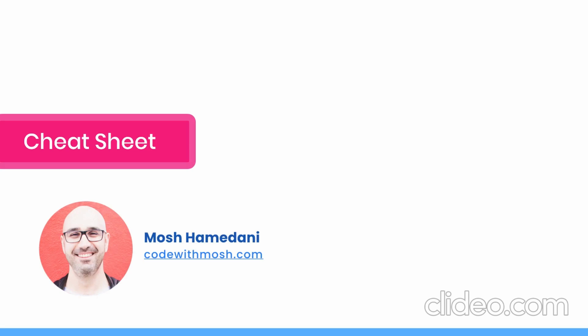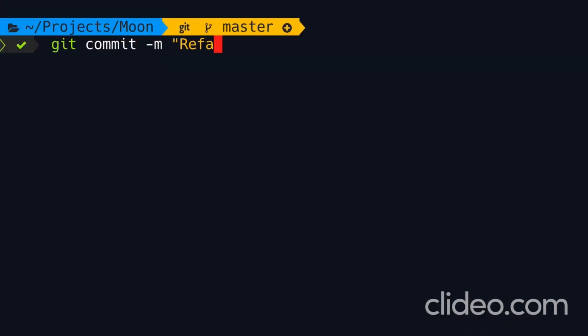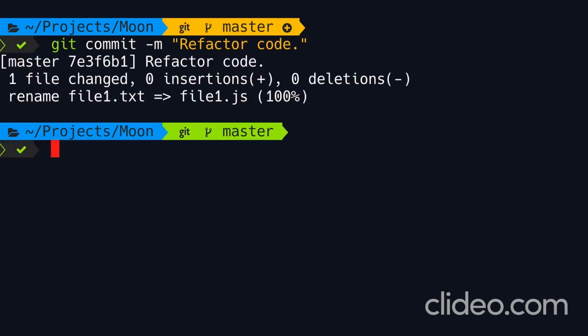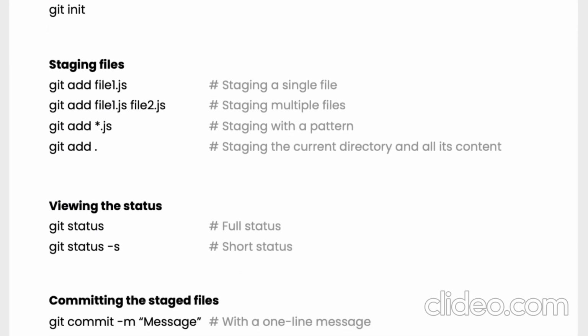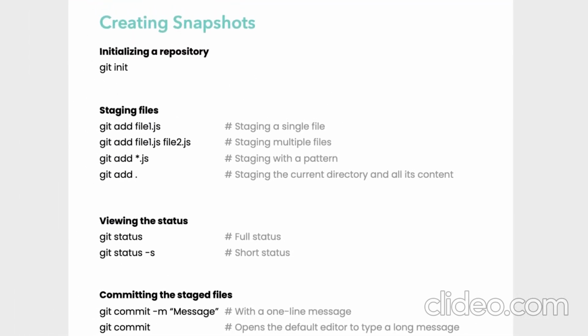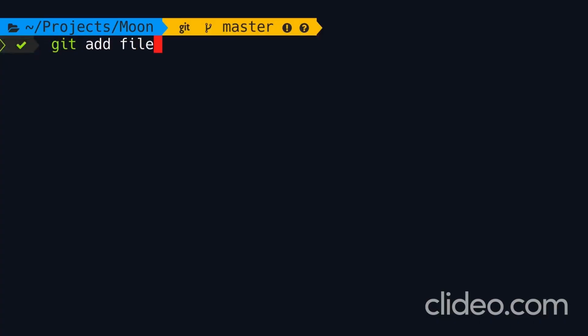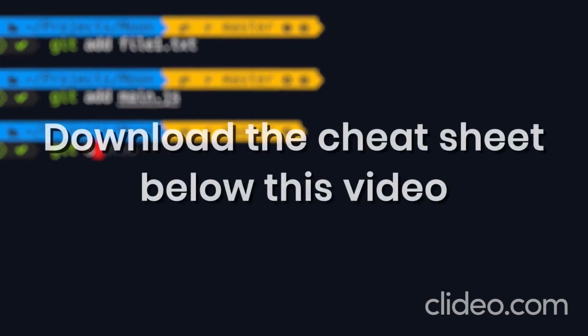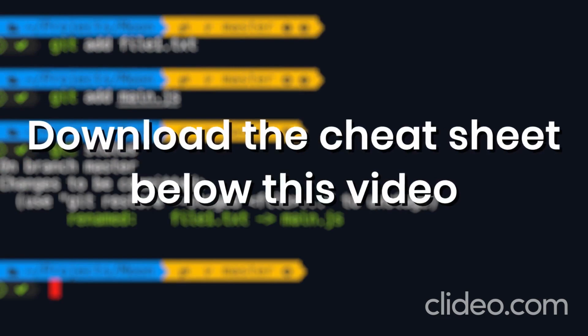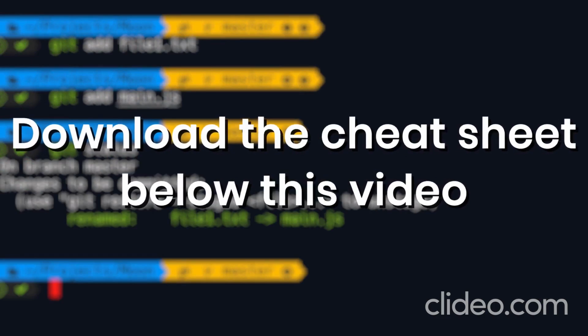So we're done with the introductory stuff. Starting from the next section, we're going to cover a lot of Git commands. Now, below this video, you can download a PDF of all the commands we're going to cover in this course. If you're starting out, don't worry too much about memorizing these commands. Instead, try to understand how they work. As you practice Git in the real world, all these commands are going to become second nature to you. Trust me. So download the cheat sheet below this video, and then I will see you in the next section.